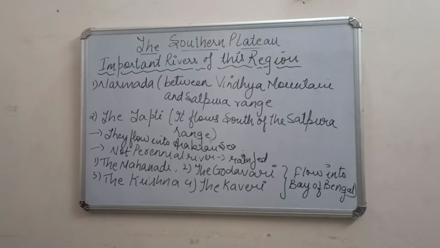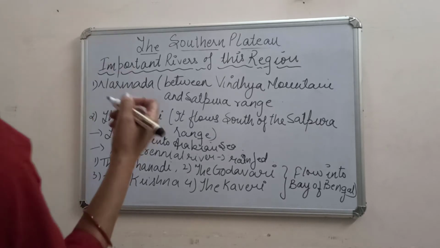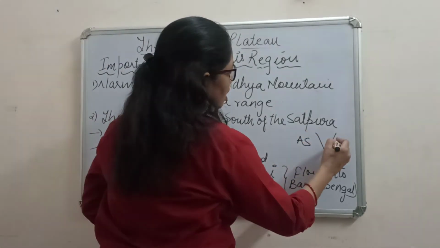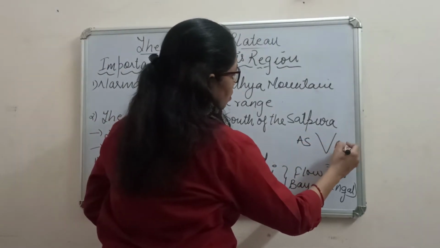As I told you in my previous session also, there are only two westward flowing rivers in this region. When we talk about India, here we have the Arabian Sea, and here we have the Bay of Bengal.